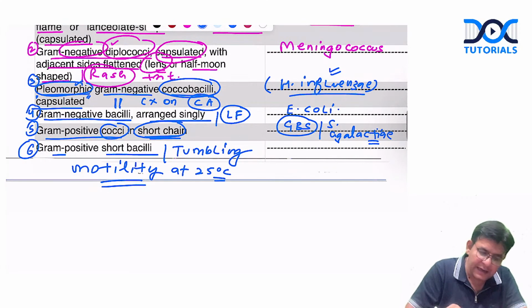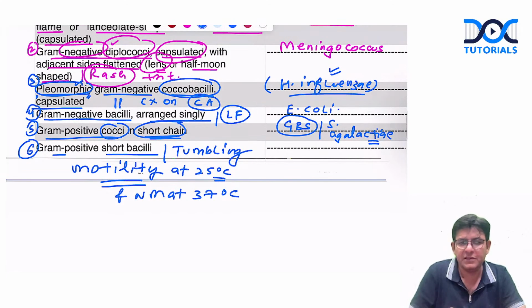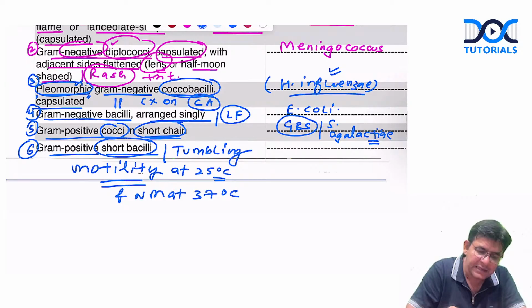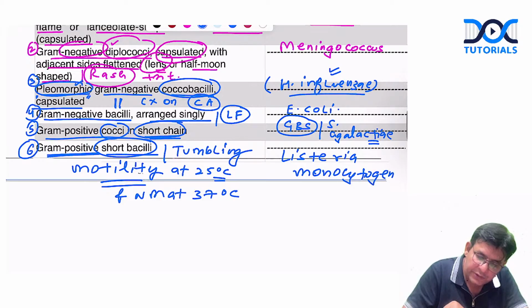And it is non-motile at 37, that is the body temperature. This property is termed differential motility based on temperature, and it is a short, gram-positive bacilli. So guys, we are talking about Listeria monocytogenes.